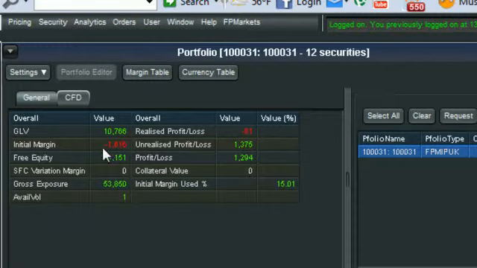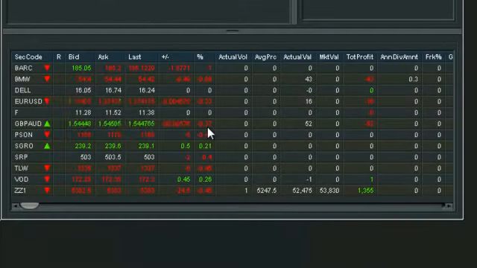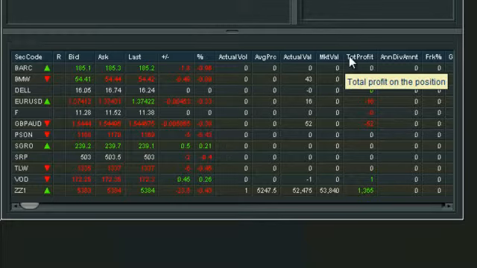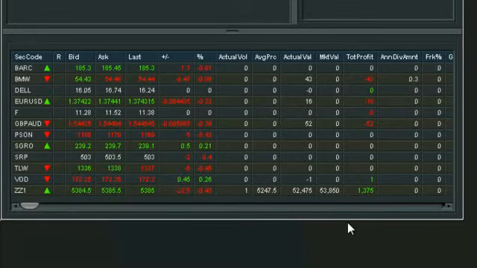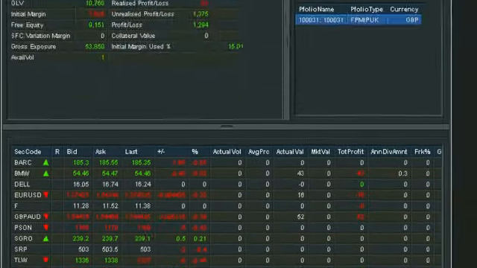Your initial margin is what is stumped up to take a position. Free equity is the equity you've got left to trade with, to enter new positions in the market. Your realised profits and losses for the day, your unrealised profits and losses, and your overall profit and loss. Initial margin used is always something to keep an eye on when encroaching margin calls, and your gross exposure to the market is always handy to know as well. At the bottom here is your securities section, which outlines and will hold any position that you've got at the moment, and will run your total profit and loss and so forth, so you can monitor your current portfolio.